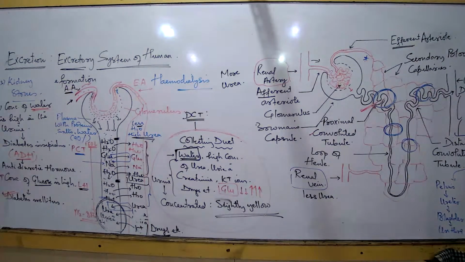Hemodialysis is also a concept of artificial kidney, because the kidneys do the job of filtration of the blood, and here hemodialysis does the job of filtration of the blood artificially. So hemodialysis is also known as artificial kidney. So what is happening in hemodialysis?